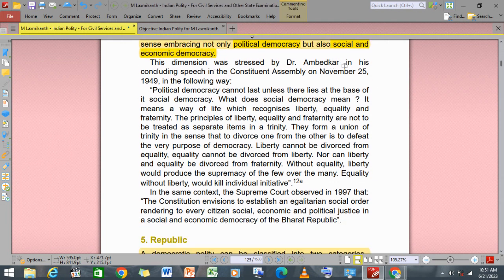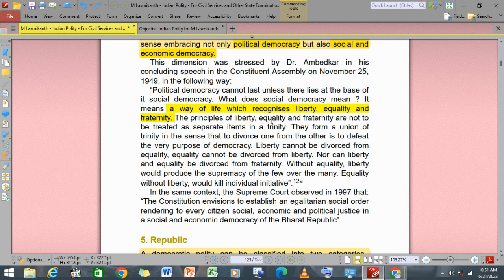This dimension was stressed by Dr. B.R. Ambedkar in his concluding speech in the Constituent Assembly, that political democracy cannot last unless it lies at the base of social democracy. What does social democracy mean? It means a way of life which recognizes liberty, equality, and fraternity.